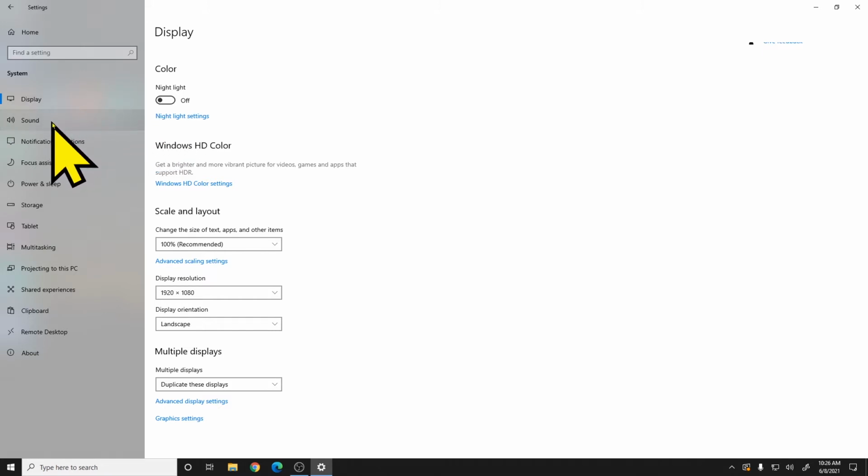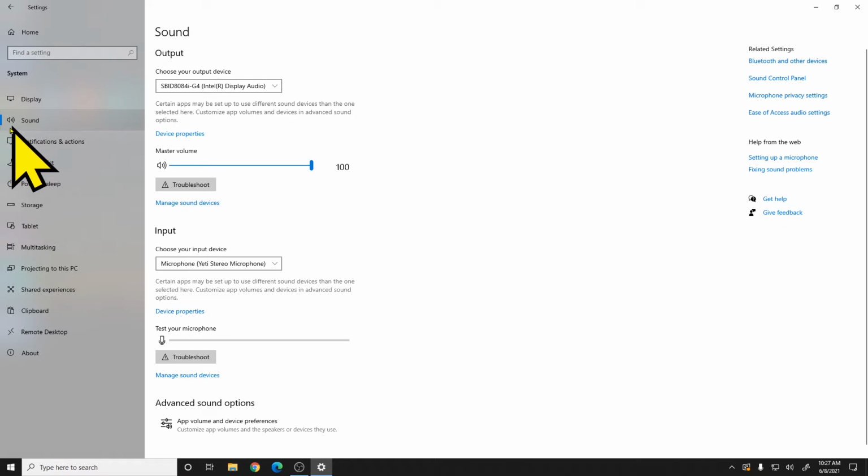If we continue down our subcategories here, you'll see the next one is sound. So let's go ahead and look at the options for sound. And again, you'll see the little blue bar has moved down to indicate this is now the active subsection we're looking at. The most important thing you'll find inside sound is the master volume.